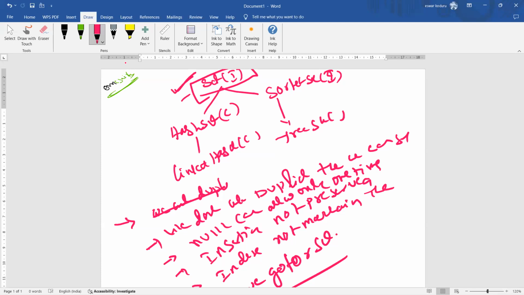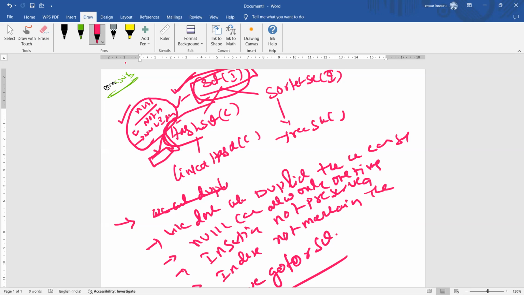Now, Set does not allow duplicates. Set can allow a null value only one time. Set does not maintain the index; Set does not have an index. These four points describe a Set. When to go for HashSet? When I don't want to maintain the index or the insertion order, then you go for HashSet.